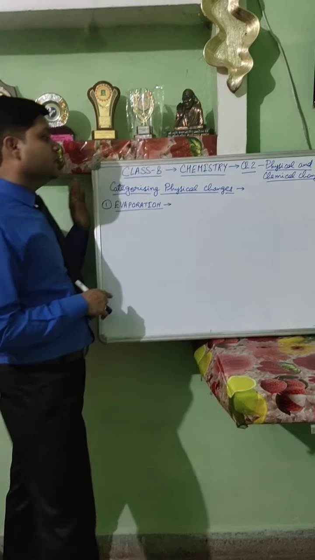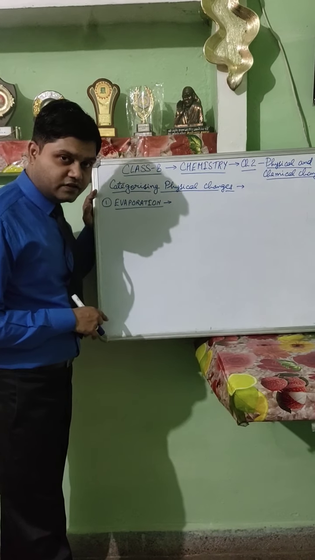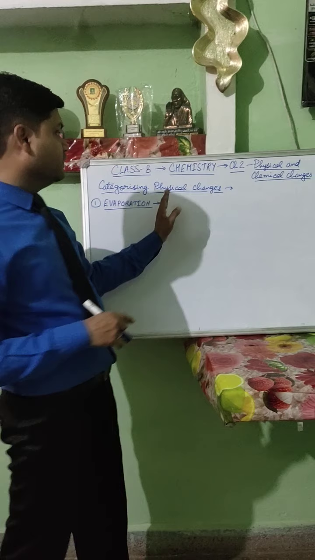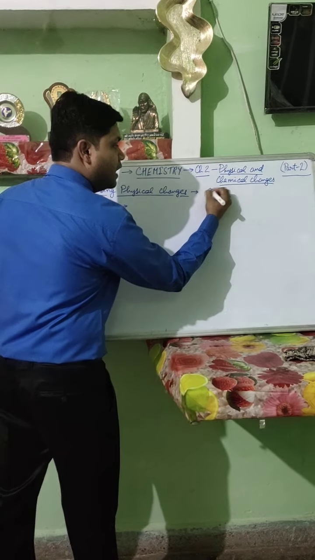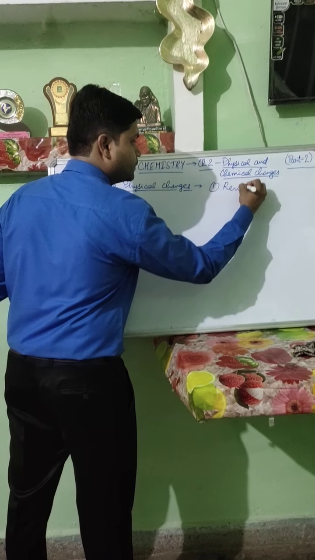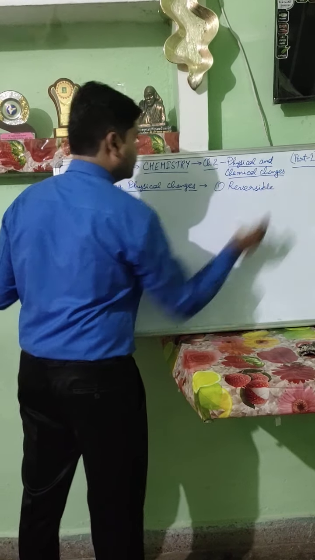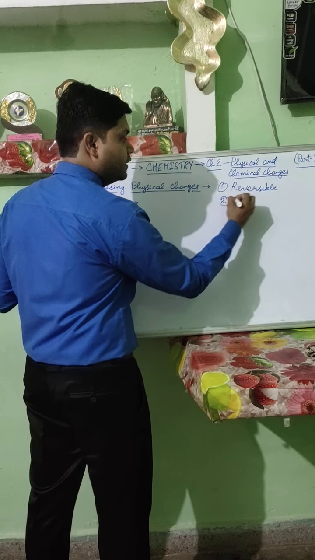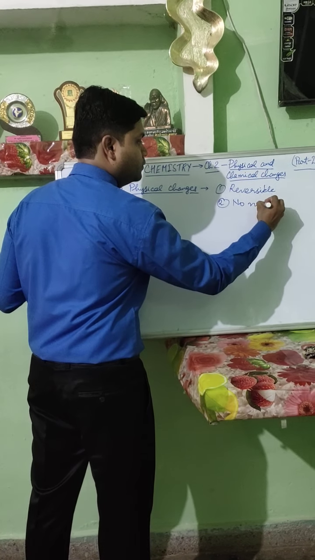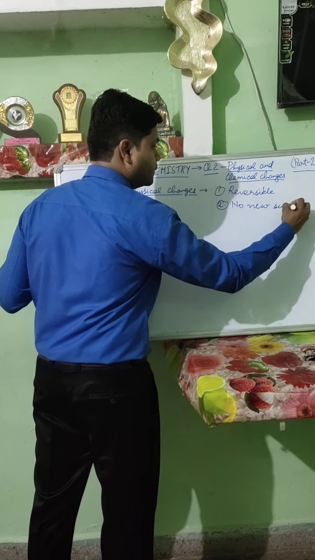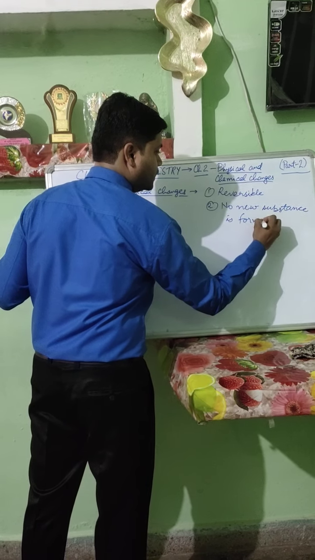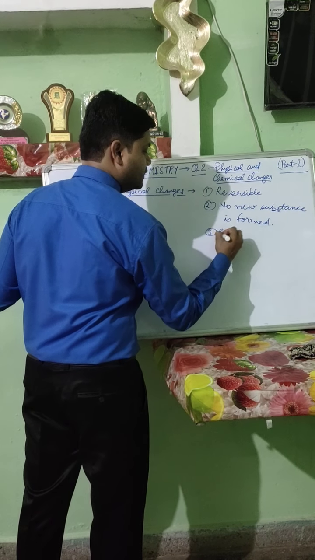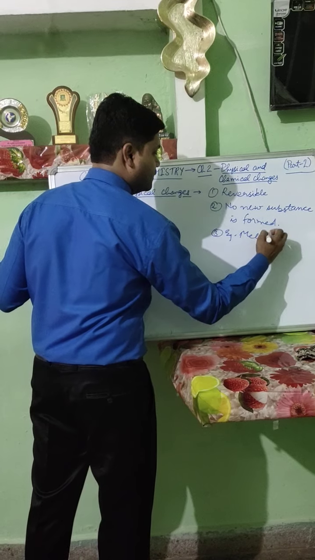Moving further in the chapter, now we are going to study categorizing physical changes. In the last class we studied what physical changes are. We all know that physical changes are reversible, here no new substance is formed, and for example we have studied melting of ice.